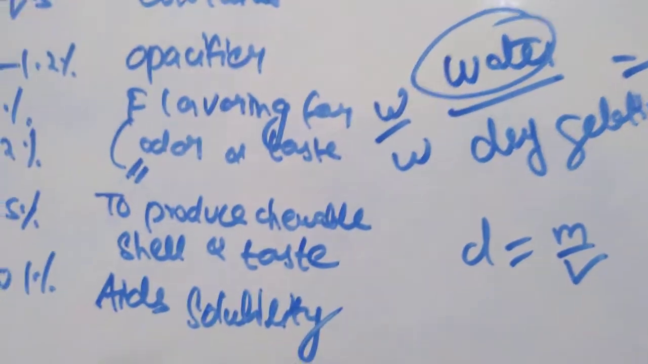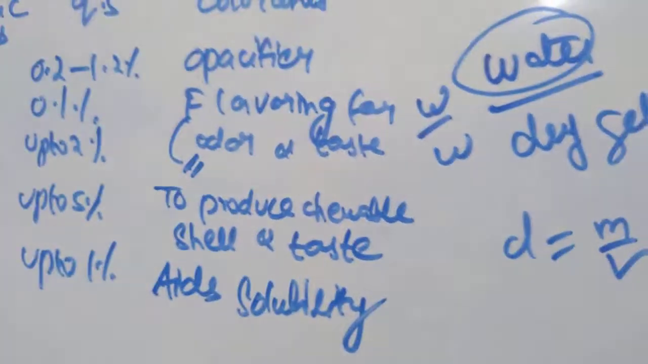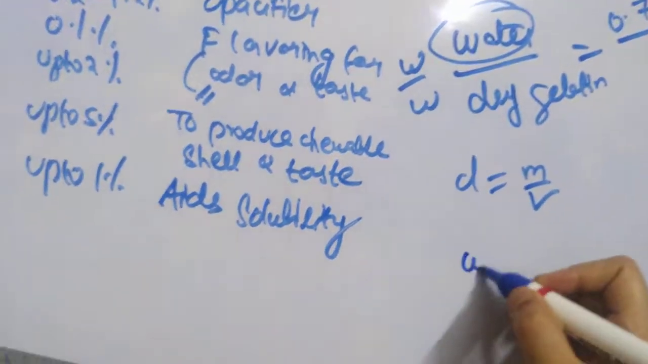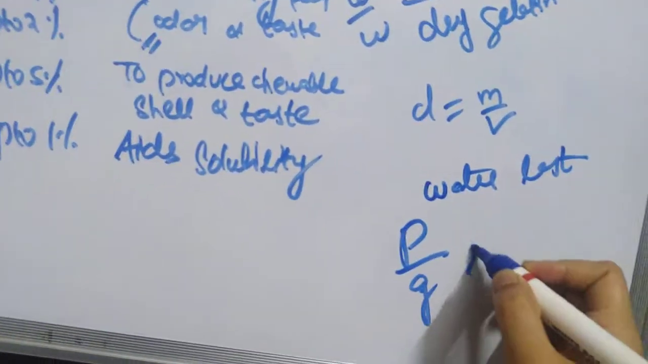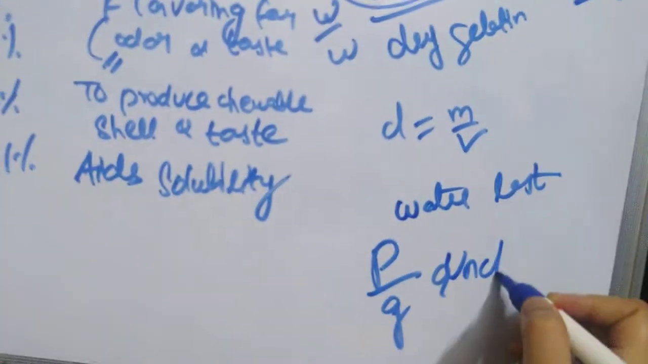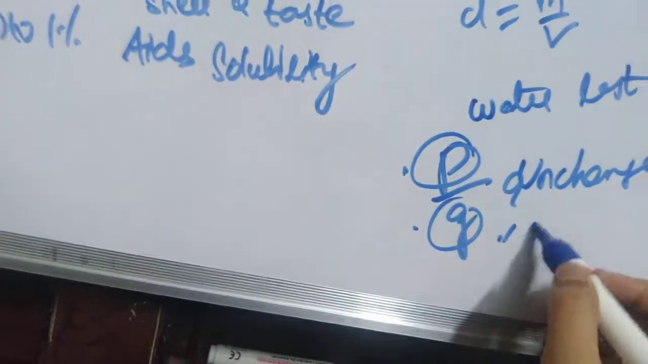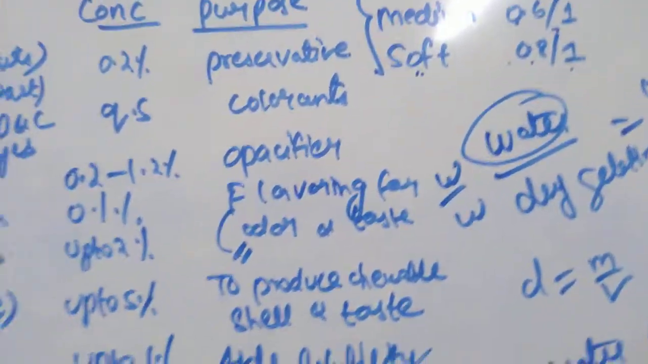Since water is lost during the capsule drying process, the percentage of plasticizer and gelatin in the shell is increased, but the ratio remains unchanged. The ratio of plasticizer to gelatin remains unchanged, but the percentage of these two increases because of the loss of water. Okay, this is with the plasticizer.